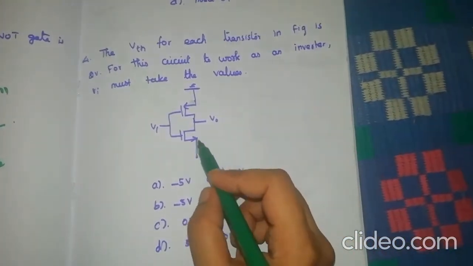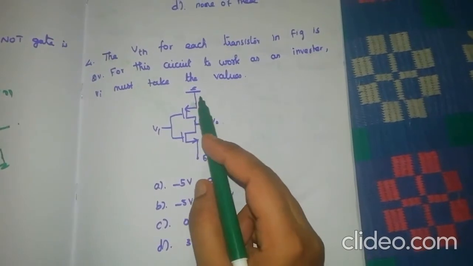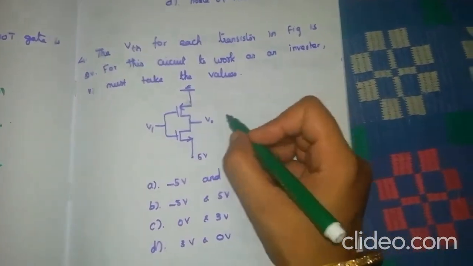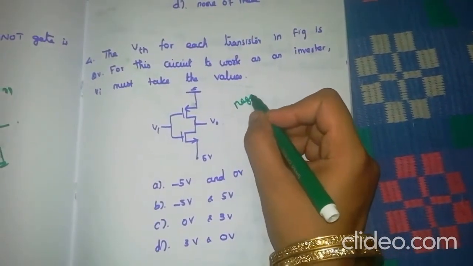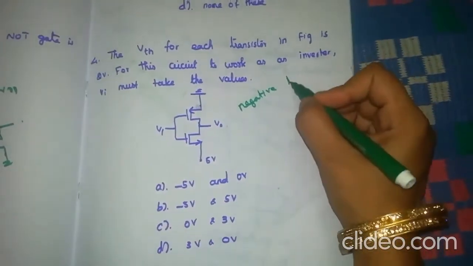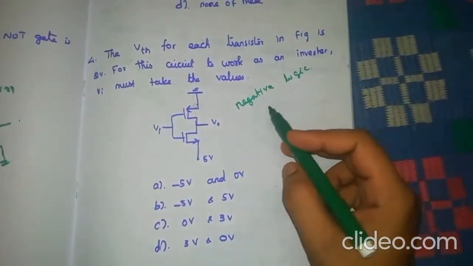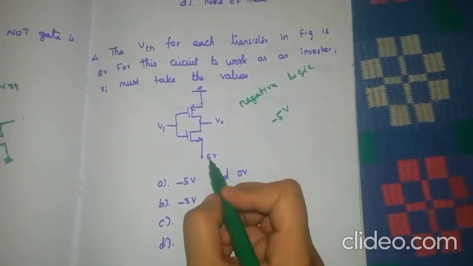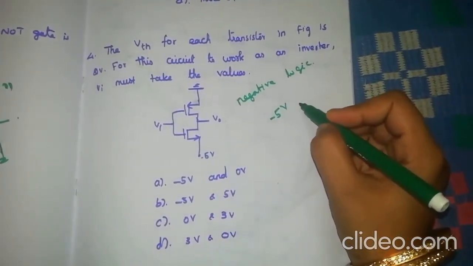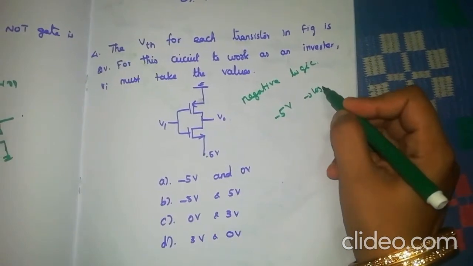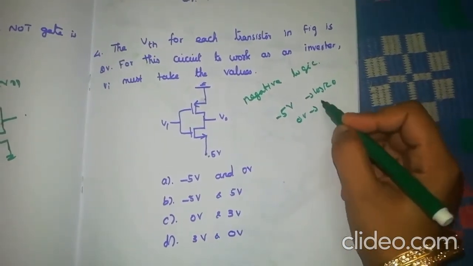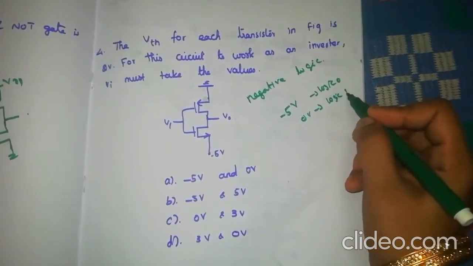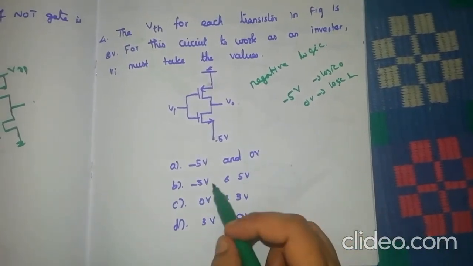Here 5 volt is given to the NMOS and 0 ground is given to the PMOS. So this works under the negative logic condition, minus 5 volt is given for logic 0 and 0 volt is given for logic 1. So here the answer is A.